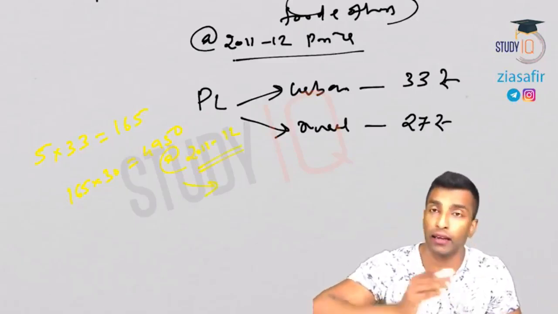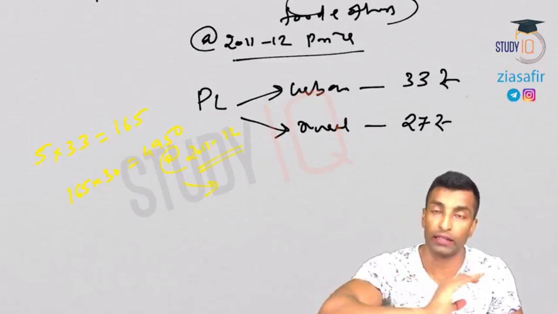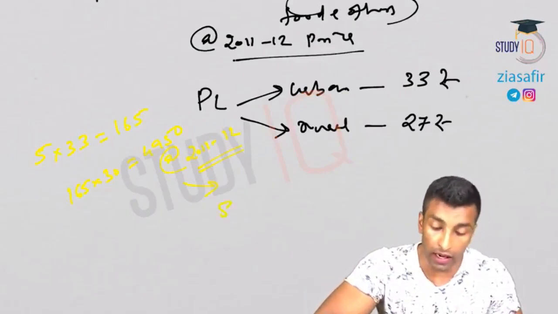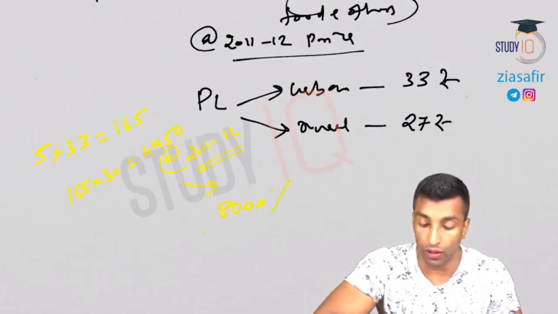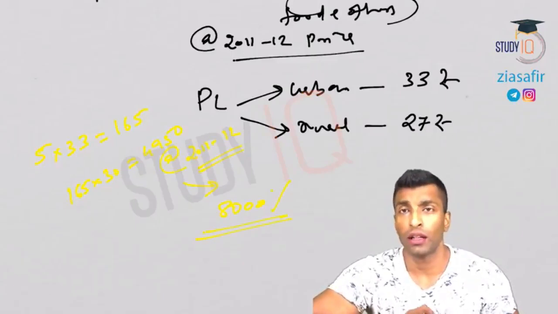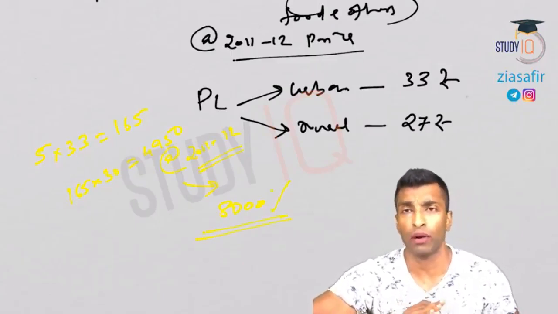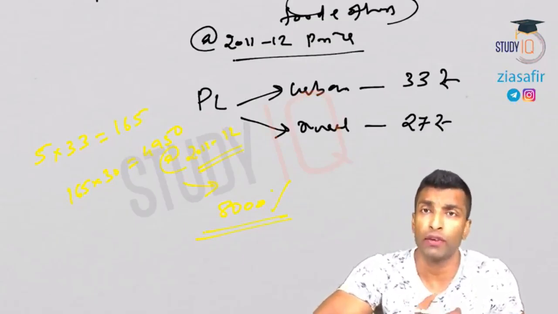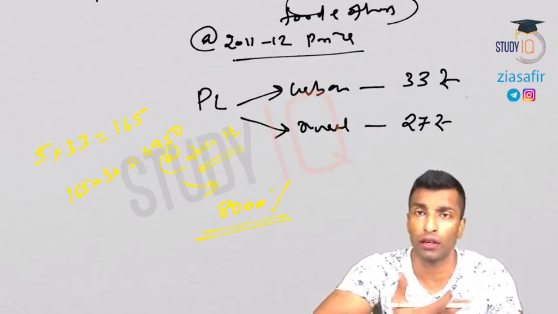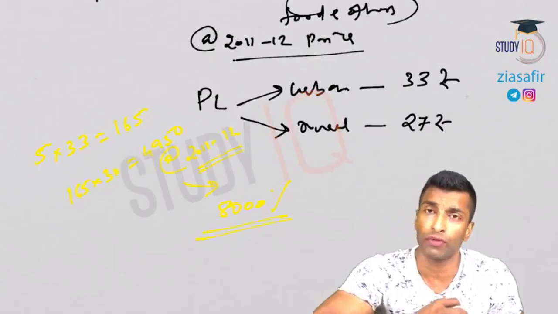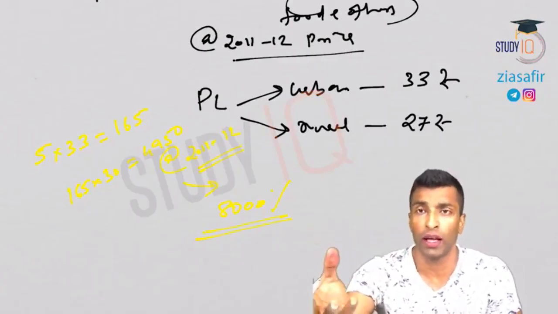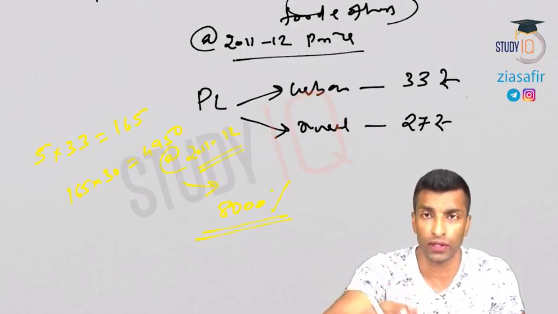Now if you add inflation to this, okay, this is the base year price. So if you add inflation, it will be like you can spend around 8,000 now. So let's suppose your salary is 8,000. The question is whether you can survive. A family of 5 persons, can you survive or not with the basic amenities? You cannot stay in the city with a better flat or anything. So you have to go to the interior areas and rent an apartment for 2,000 rupees, and you have to consume the kinds of food which is required.